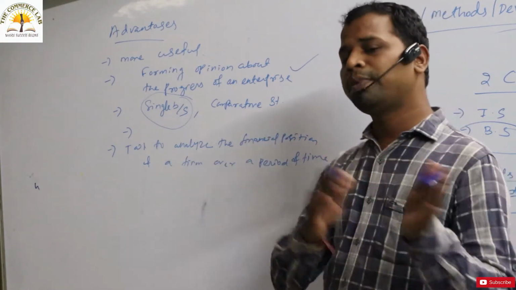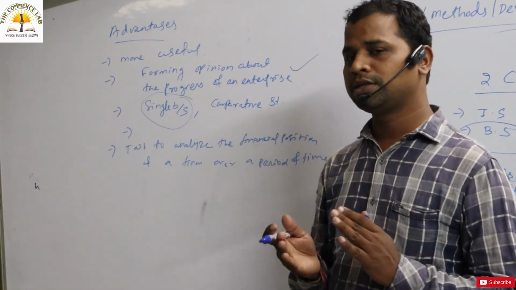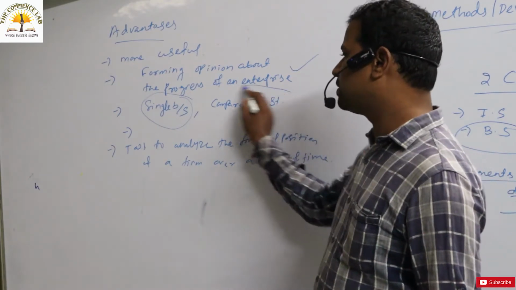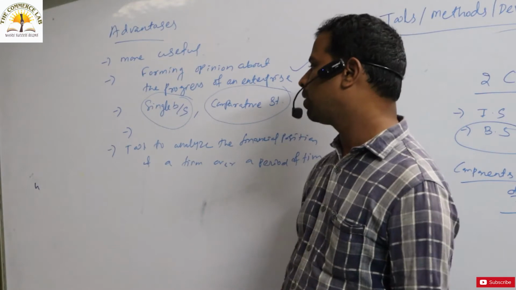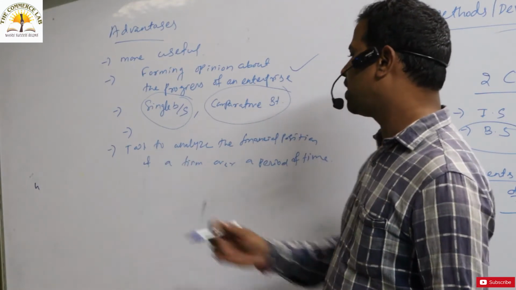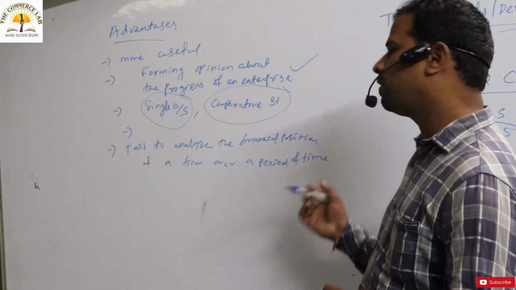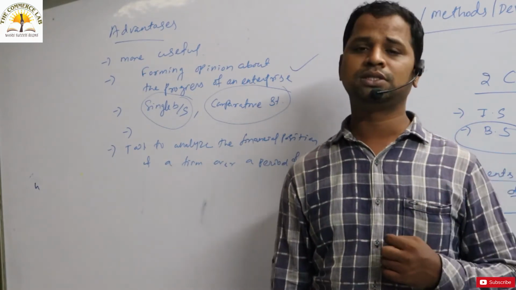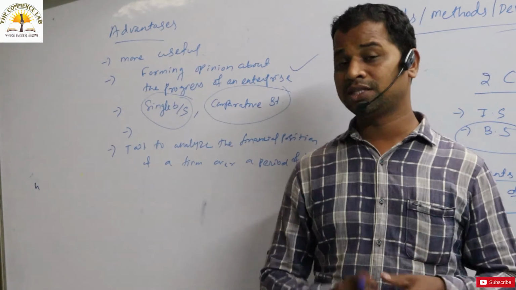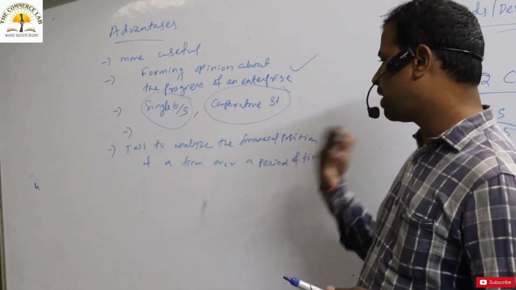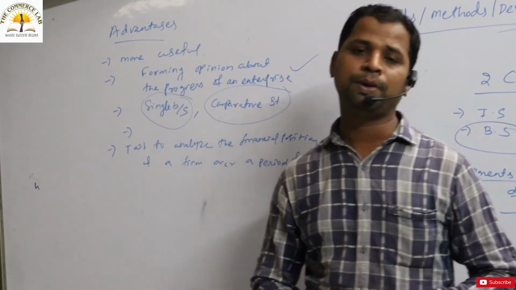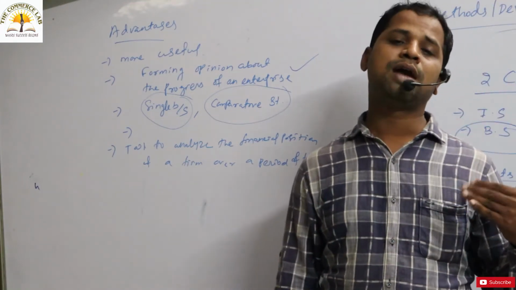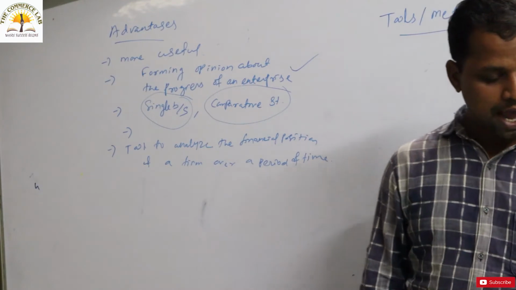If there are two balance sheets under the comparative balance sheet, or under the comparative statement, it will be helpful for you to compare. It is also a tool to analyze the financial position of a firm over a period of time. This particular comparative balance sheet is a kind of tool to analyze the financial position of a company or a firm over a period of time. Over a period of time means one time to another time, one year to another year.